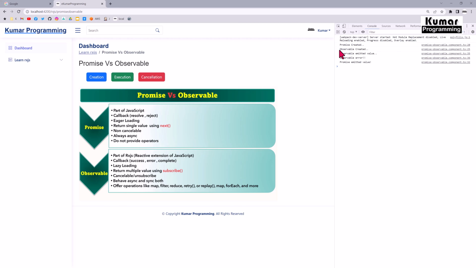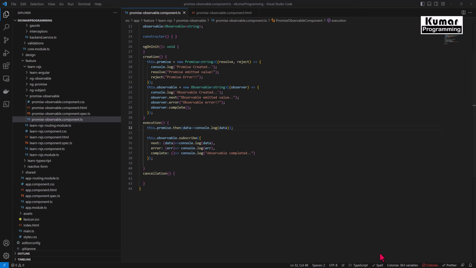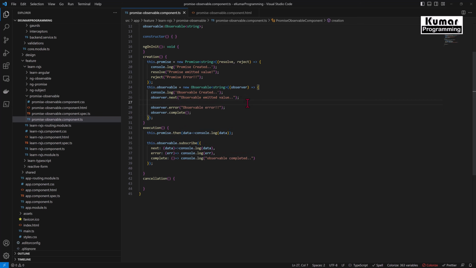So if you see here, observable created. Now once I'm subscribing it, then it's going to create the observable. Okay, and observable emitted the value. So let's flip to the Visual Studio. So here we have reject and error method is being called without any condition. So we will put some condition over here.